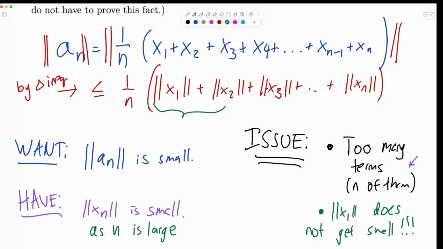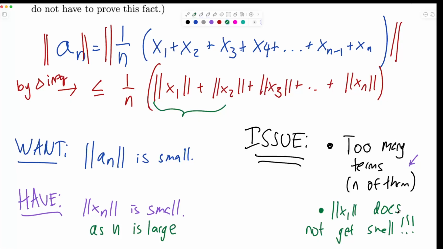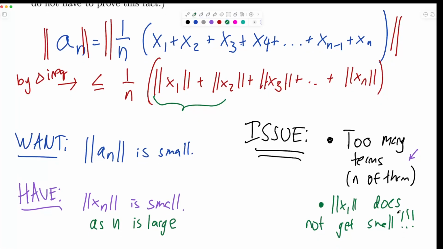Okay, and this is a kind of common issue that will happen. You're going to see we're going to have the exact same issue in what we're trying to prove about integrals later on today. We're going to have the same kind of double issue phenomenon. There's a nice trick for this kind of thing, or a kind of meta strategy you can do. If you have two problems, we got too many terms, and we got big terms, how can we actually deal with our two problems? Any ideas?